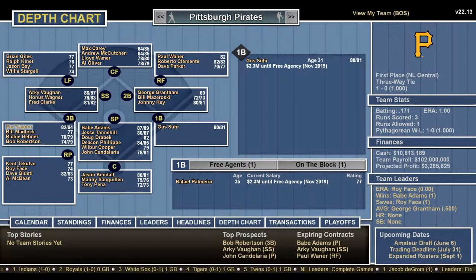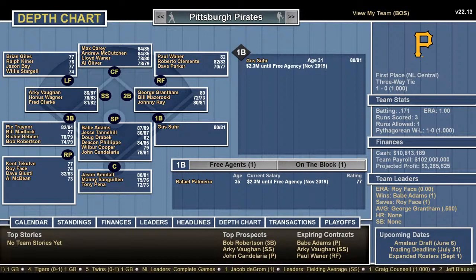Third base. Where's Ralph Kiner? Ralph Kiner has to be on this team somewhere. Third base, Traynor, Madlock, Hebner, and Bob Robertson.